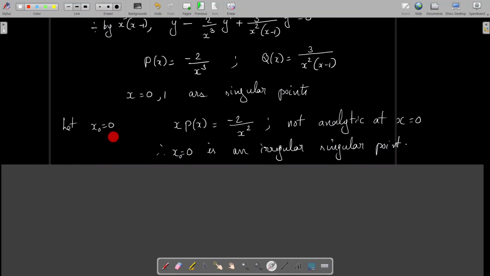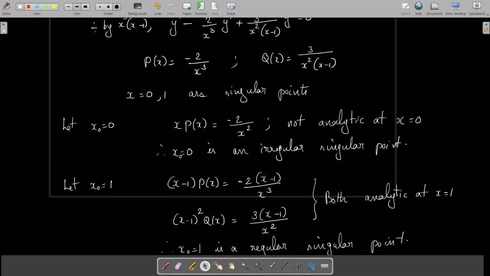First we consider x naught equal to 0. So we have to consider x minus x naught into p of x, that is x minus 0 into p of x, which is x into p of x. Multiplying x with p of x, we have minus 2 by x square, which is not analytic at x equal to 0. So you might conclude that x equal to 0 is an irregular singular point. If x into p of x or x square into q of x, any one of them is not analytic, then this point x equal to 0 is not a regular singular point. So here x into p of x is not analytic at x equal to 0. Therefore this point is an irregular singular point.